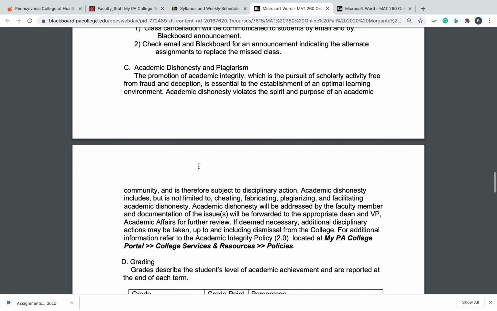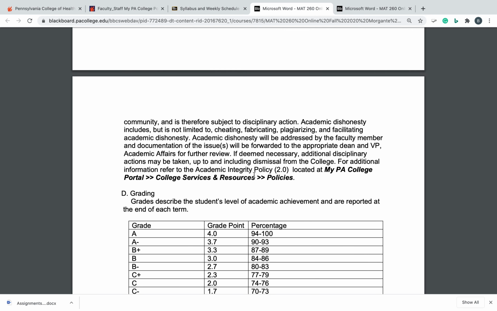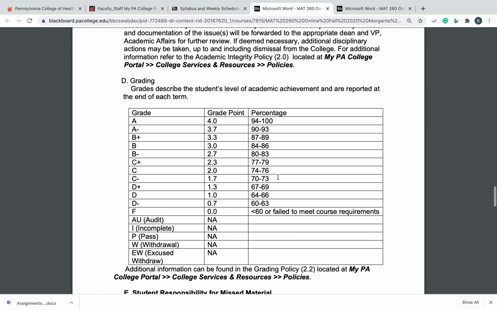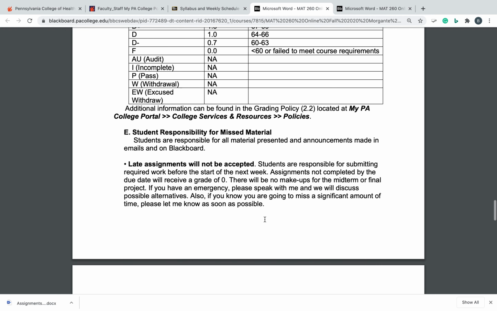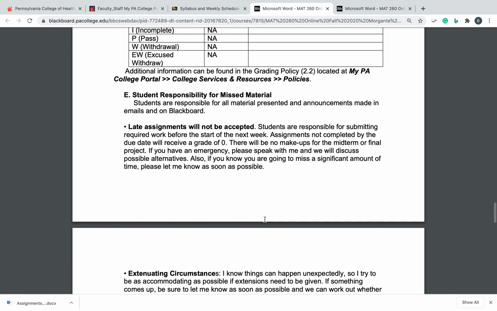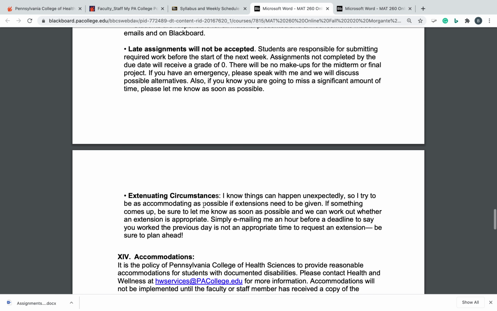Academic dishonesty and plagiarism, you can read that. That's straight from, again, the policies from the portal. Grading policy is the same across the college. Late assignments will not be accepted, so if you know you're going to turn in something late, please let me know ahead of time. If there are extenuating circumstances, I know, especially with the times we're living in now, there are definitely circumstances. So just make sure you email me as soon as possible and we can work out an extension.